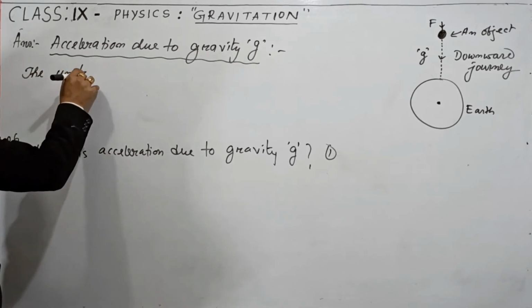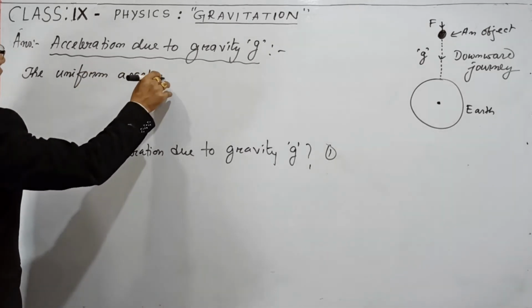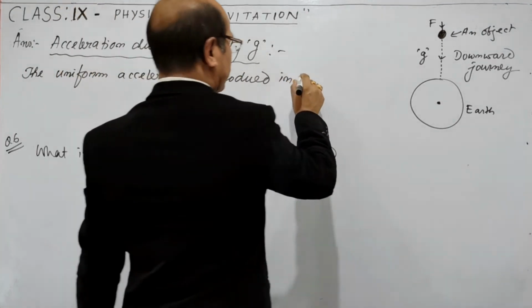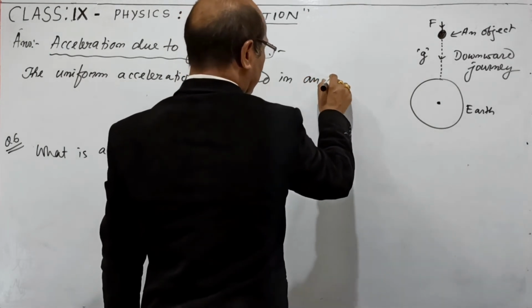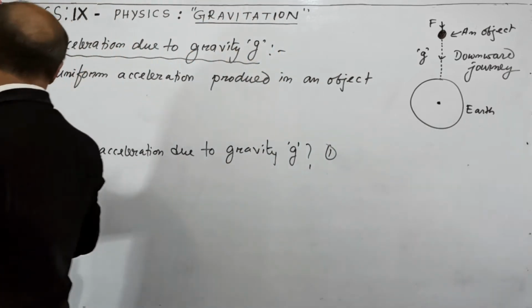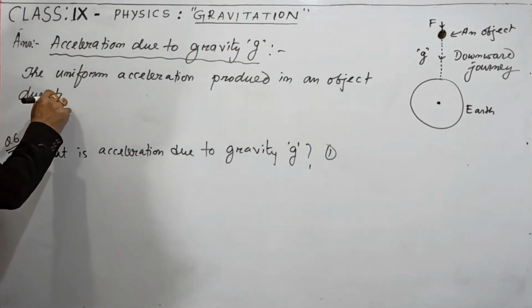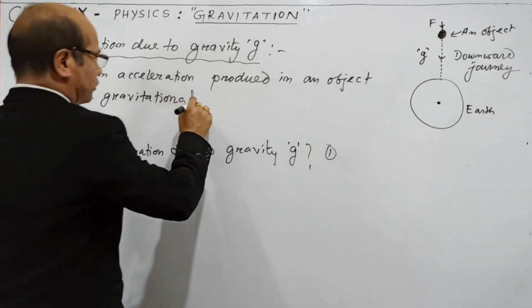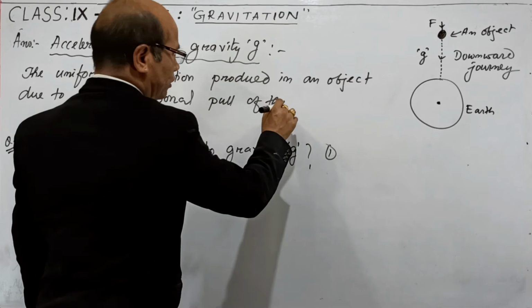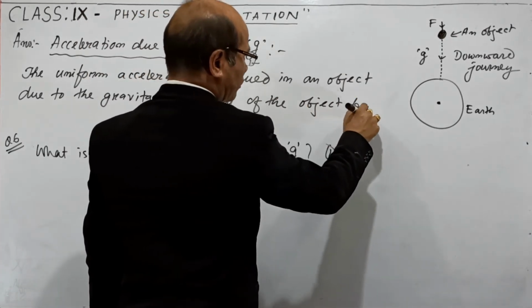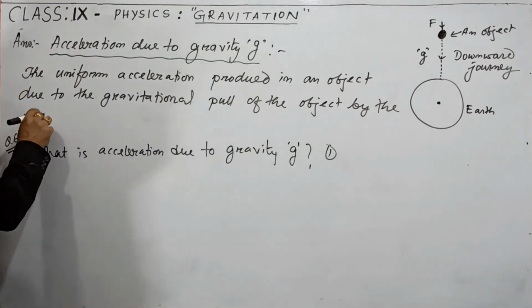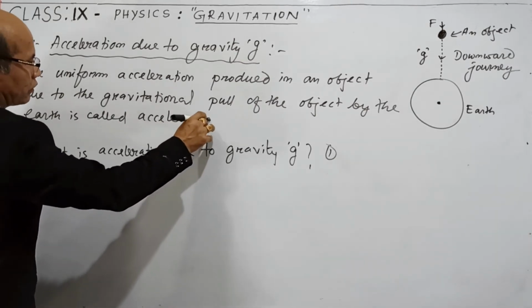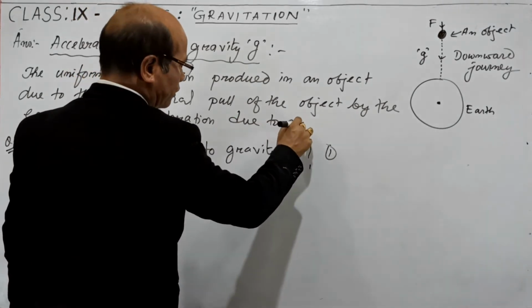The uniform acceleration produced in an object due to the gravitational pull of the object by the earth is called acceleration due to gravity.